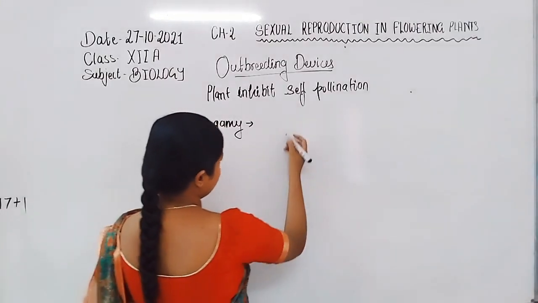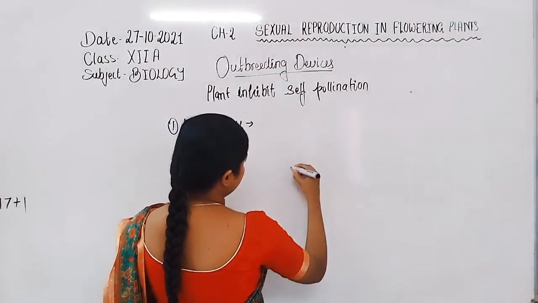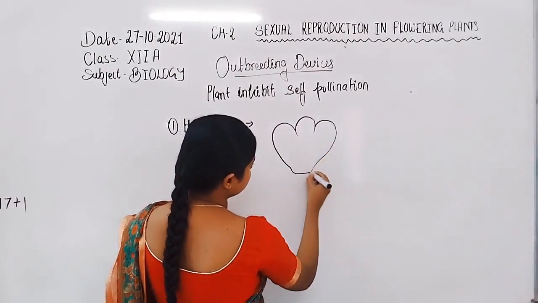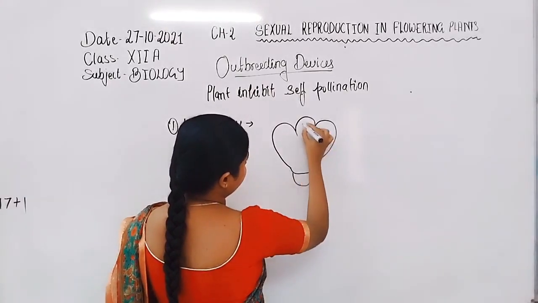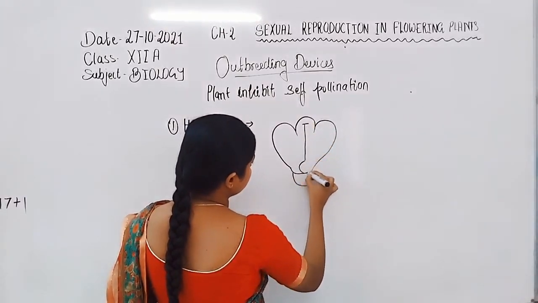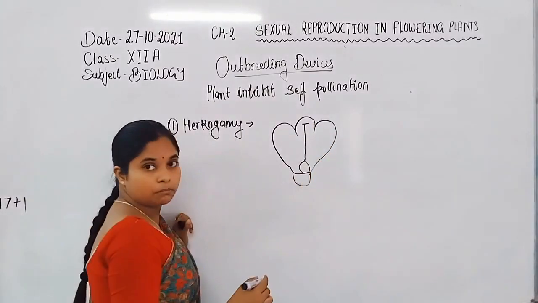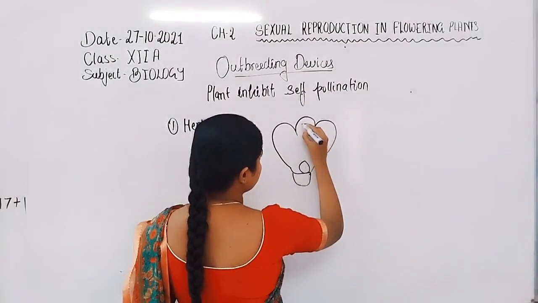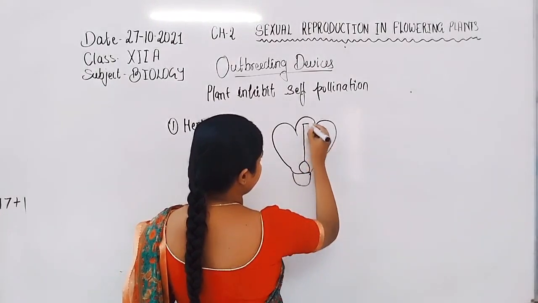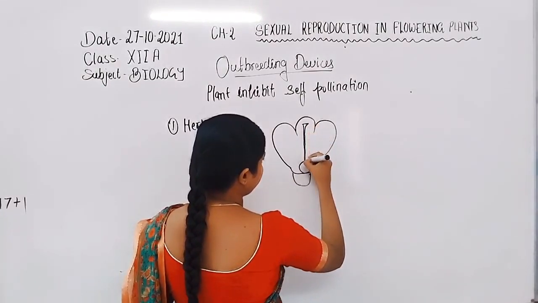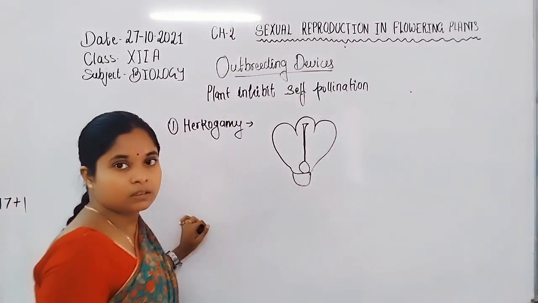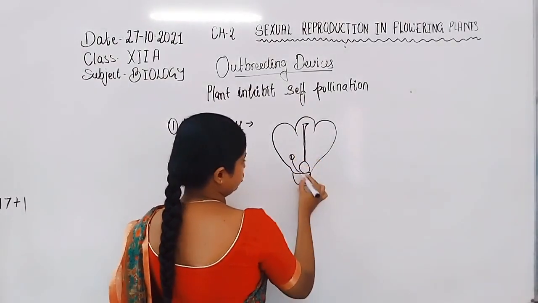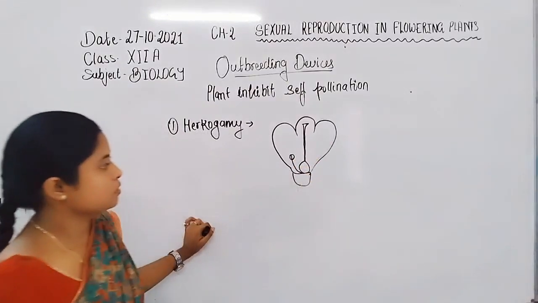What are different positions? In a flower, here is the stigma, and this is the androecium.